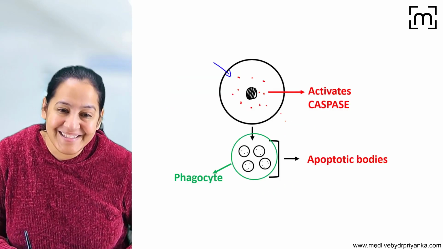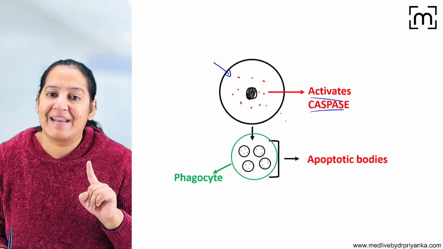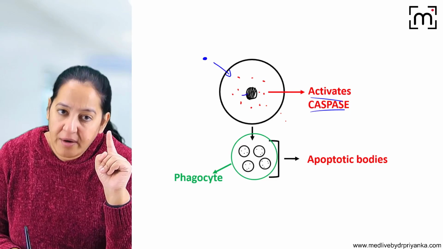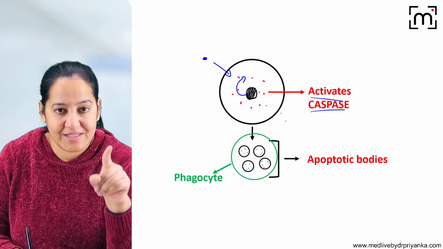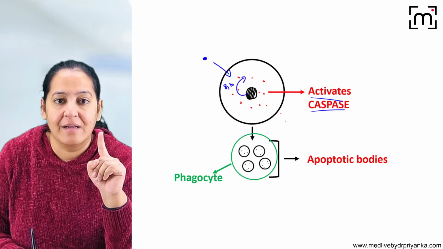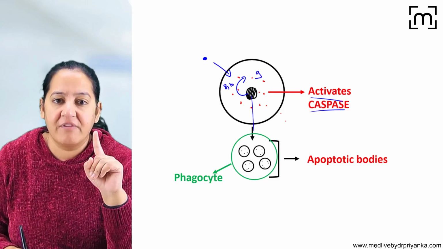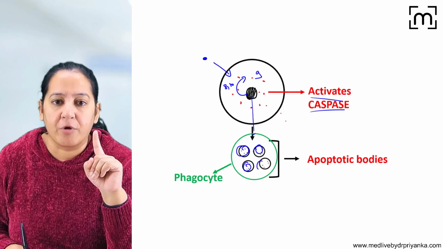Can you see here? This is a cell. Inside the cell, the caspases get activated. Either by the extrinsic pathway, where the signal comes from outside, or the intrinsic pathway. If it is the extrinsic pathway, the first caspase is 8 and 10. If it is the intrinsic pathway, the first caspase is 9. Ultimately, all caspases are activated. They convert the cell into multiple small apoptotic bodies.